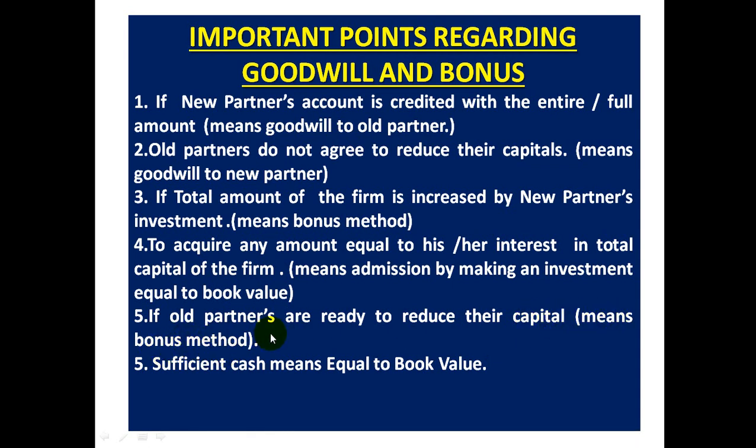So case 3 is to be done with bonus method. Sufficient cash means equal to book value. This is how you will recognize case number 2 and 3 in your cases. These points must be learnt by you to recognize or judge the goodwill and bonus method in partnership admission questions.